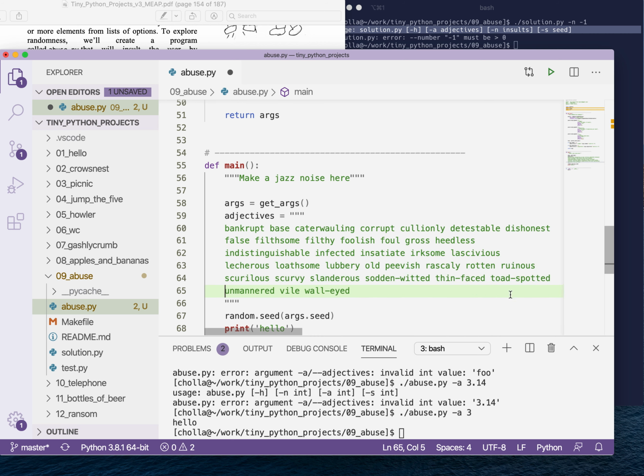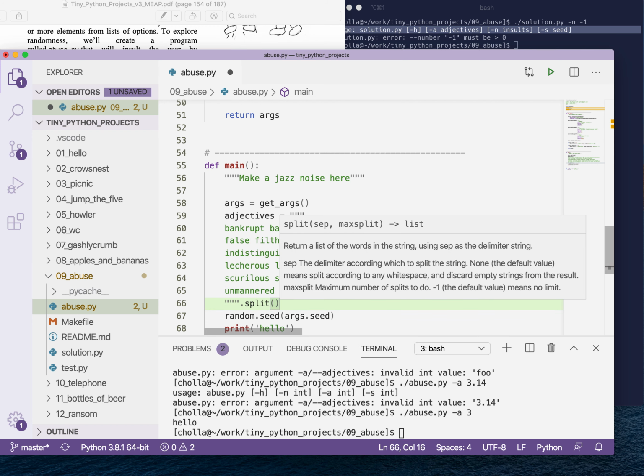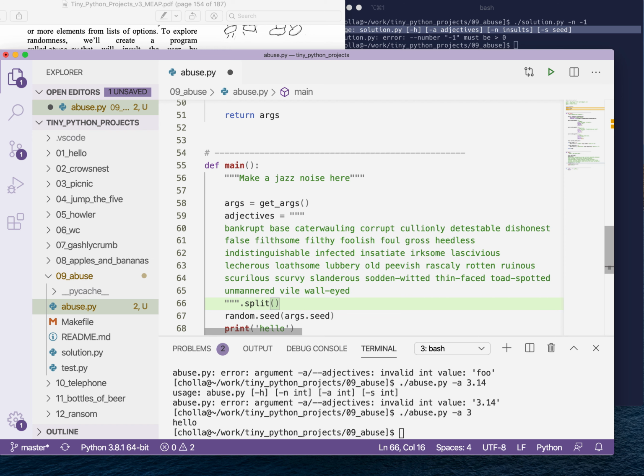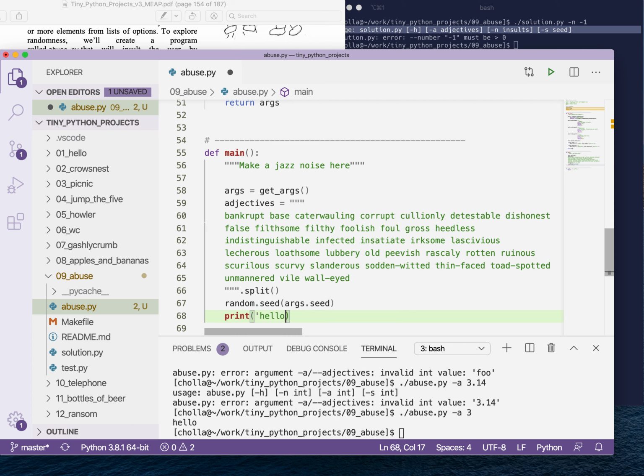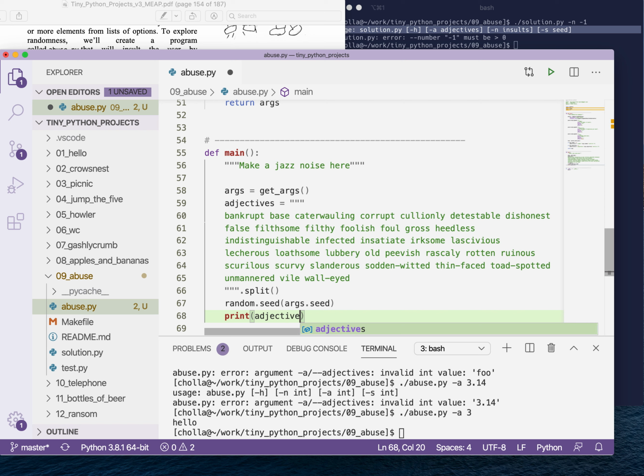And then I'm going to show you how we can call split on this. That is going to take this long string that happens to incorporate some new lines, and we're going to split that. And let's just print our adjectives. Adjectives. I have to sound that out pretty much every time I write it.